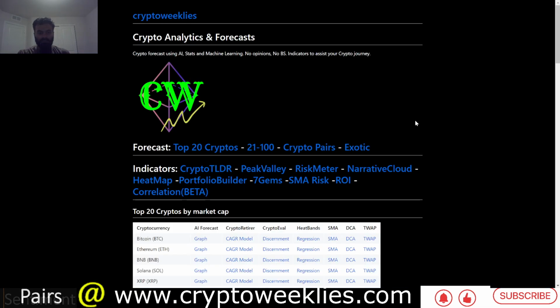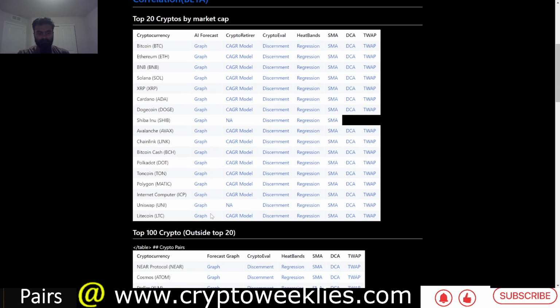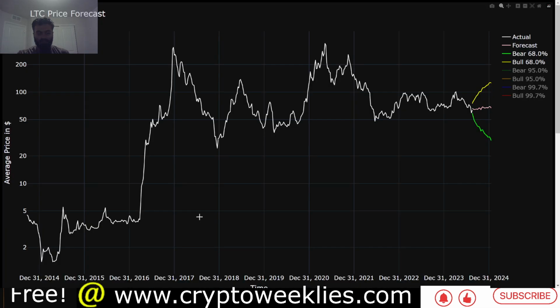So with this, I would like to focus our attention on the machine learning based forecast for Litecoin. Starting with its price action since 2014, Litecoin is one of the older cryptos. This is the weekly average price action. You can see that there were two distinct peaks, one in 2017 at around $309 and one in May 2021 at around $341 at a weekly average.